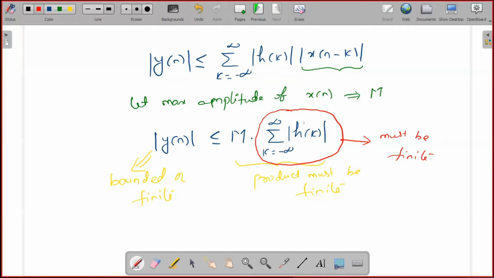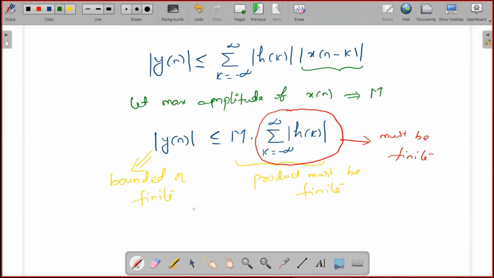If the summation is finite, the product of two finite numbers is finite. Then you can say the response is bounded. To get the magnitude of the response finite, the summation k from minus infinity to plus infinity mod h of k must be finite.